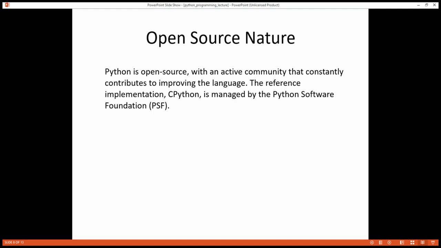Open source nature. Python is open source, with an active community that constantly contributes to improving the language. The reference implementation, CPython, is managed by the Python Software Foundation, PSF.